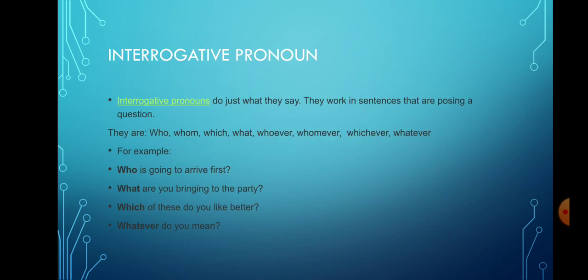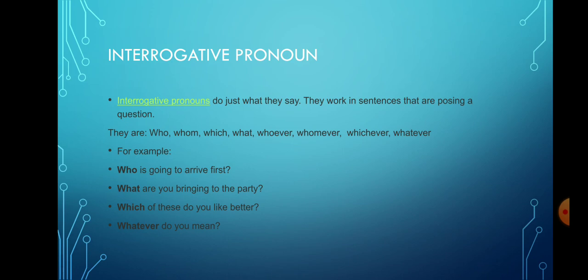Next comes the interrogative pronoun. As by name, interrogative pronouns do just what they say. Means they are used to ask a question. They work in a sentence that is posing a question. Such words are who, whom, which, what, whoever, whomever, whichever, whatever, why, where. All they are interrogative pronouns.